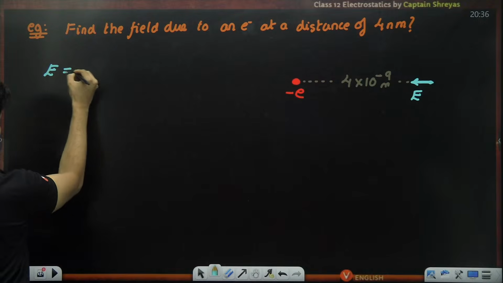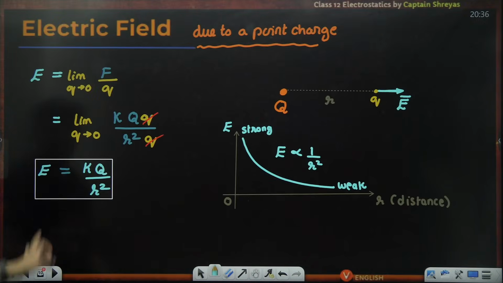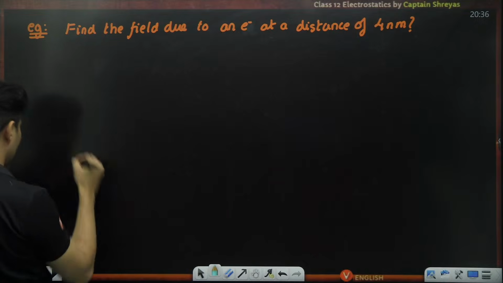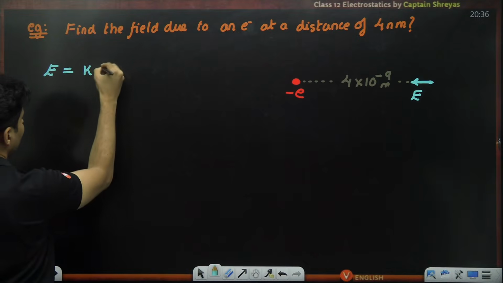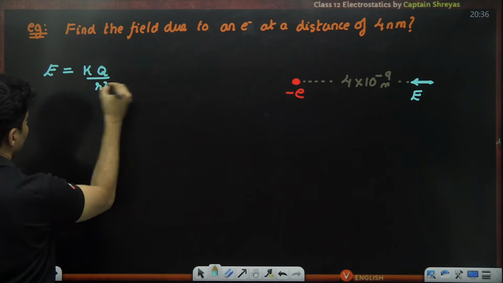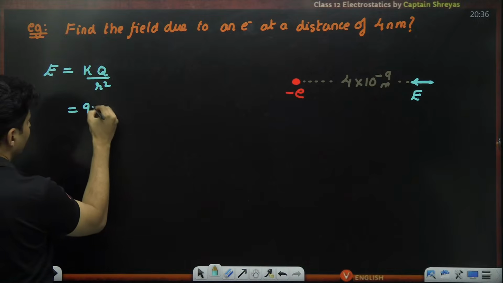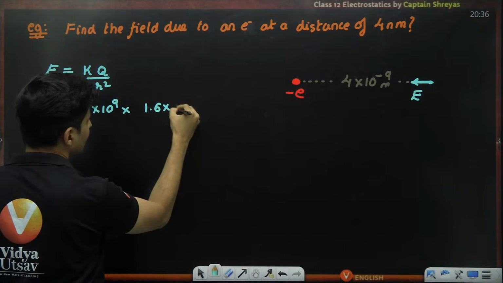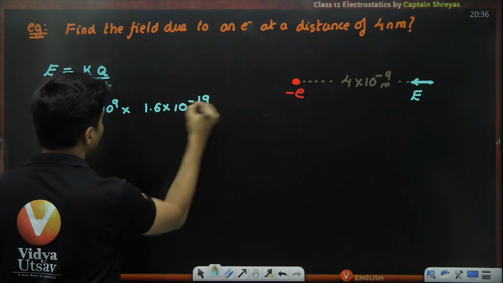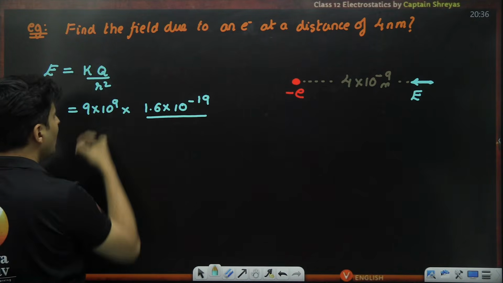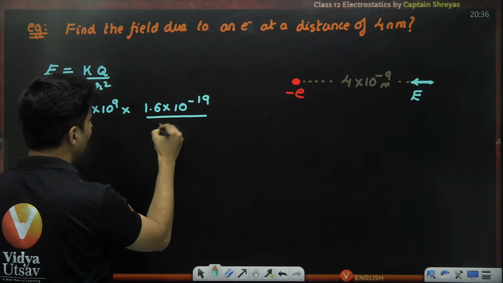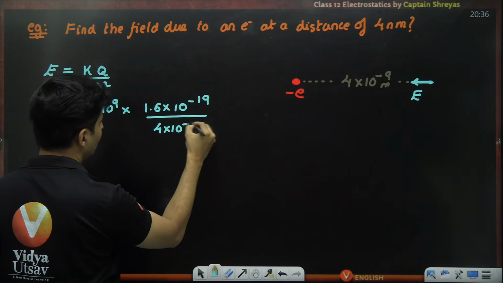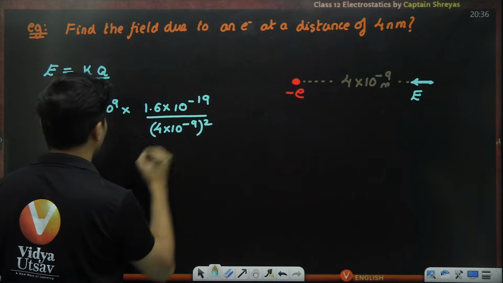So the magnitude of the electric field is simply given by kq by r square. Let's use this formula. K into q divided by r square. K is 9 into 10 to the power 9. Charge is 1.6 into 10 to the power minus 19. Whole thing divided by r square. R is 4 into 10 to the power minus 9, the whole square.